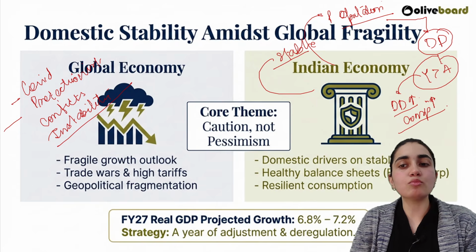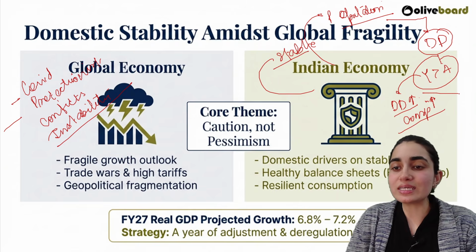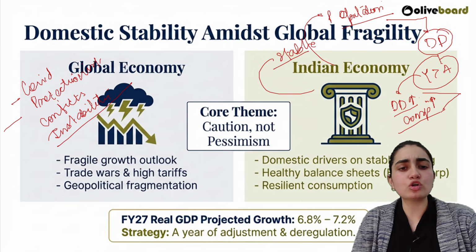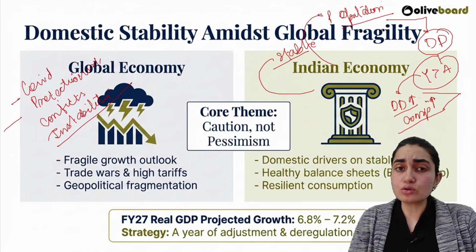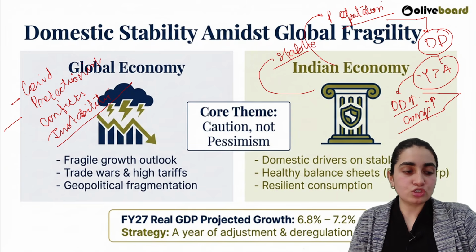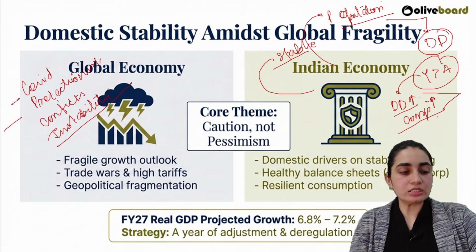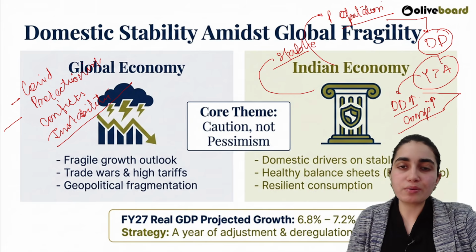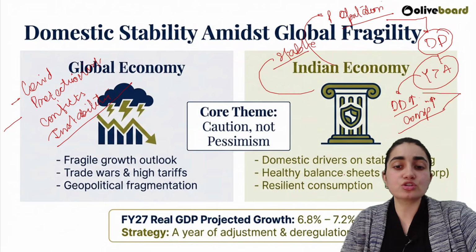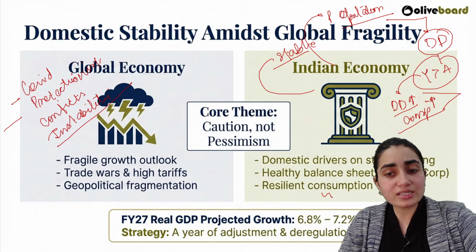People are consuming more. That is the reason we don't see uncertainty within our own economy. But if you compare it with the global world, the growth has been very fragile in nature. Amidst this trade war and the global geopolitical tensions which are going on, we still have healthy balance sheets. We are still showcasing that. We also have resilient consumption.